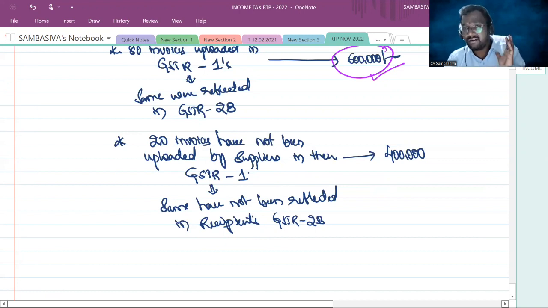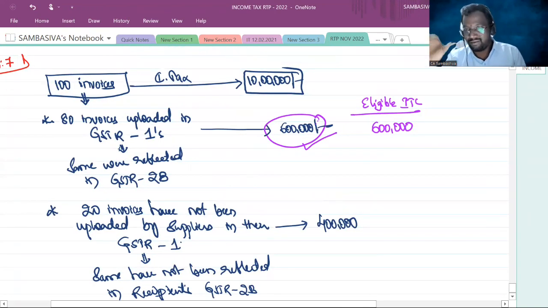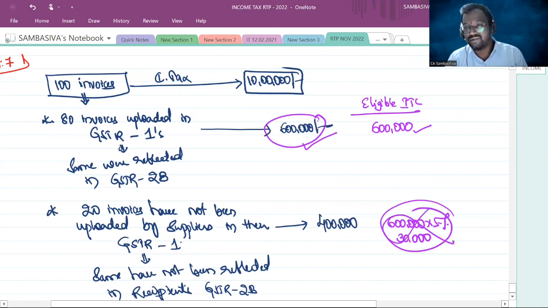Earlier we used to have a provision that 5% of the eligible input tax credit we can avail. What is the eligible input tax credit here? 6 lakhs. 6 lakhs into 5%, so that means 30,000 we can claim as credit. This is the old, existing provision, which has now been amended. We got a new amendment in this provision.